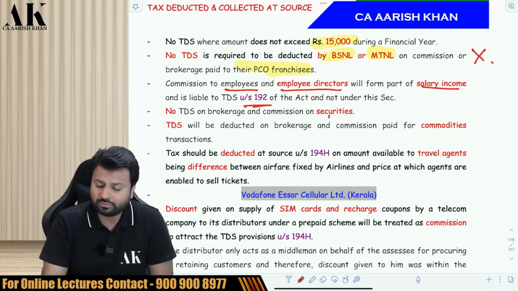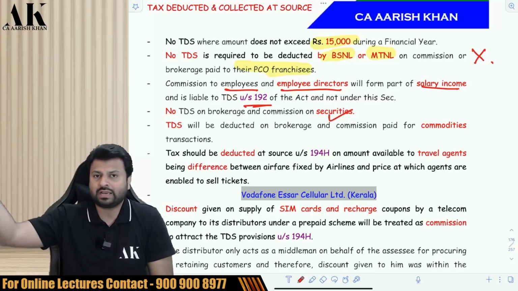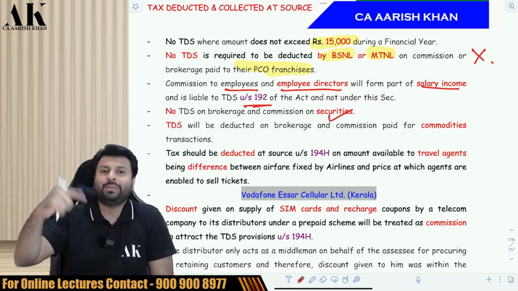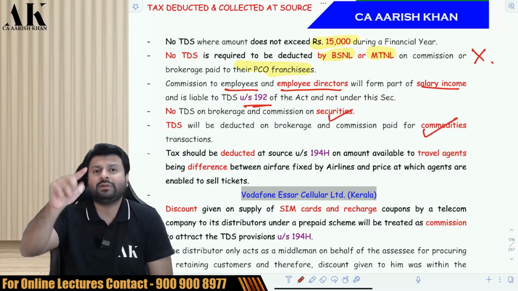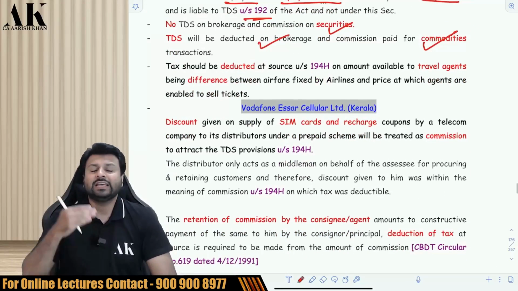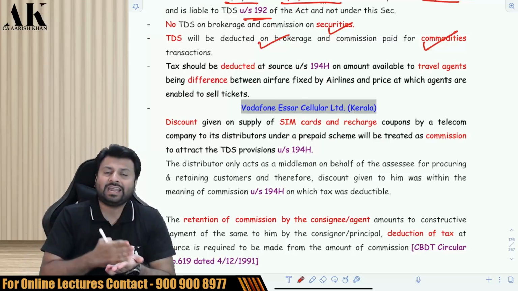No TDS on brokerage or commission on securities. When you buy or sell shares, you pay commission to the broker, right? On that, no TDS is deducted. But if you buy or sell a commodity in the commodity market, then TDS is applicable. In that case, be very careful. Check it, please. Next, TDS has to be deducted on retention of money by the airline company.